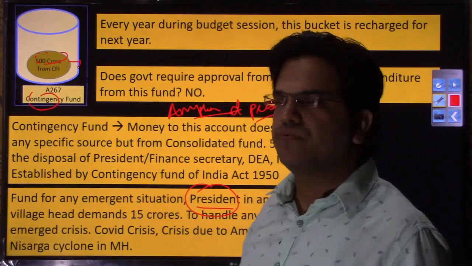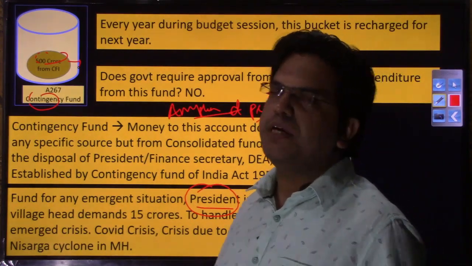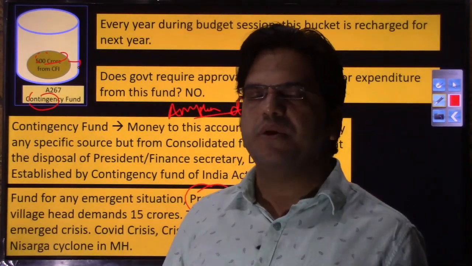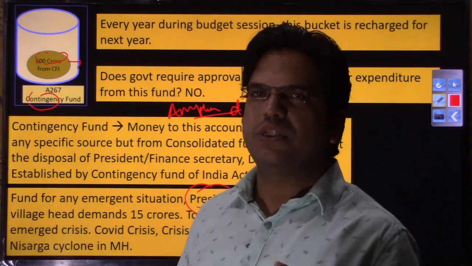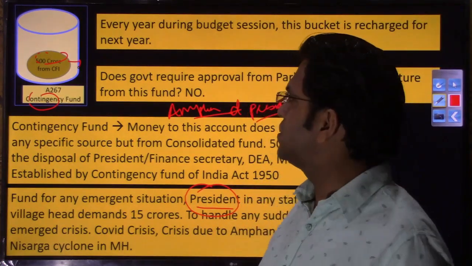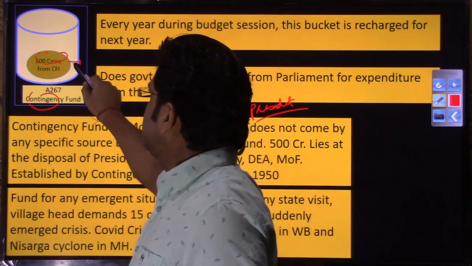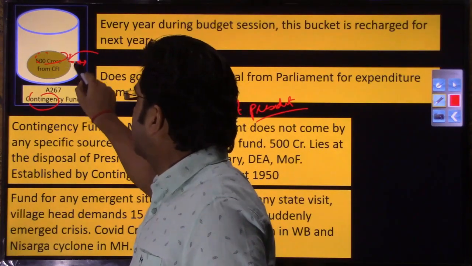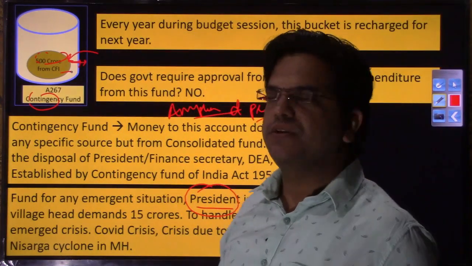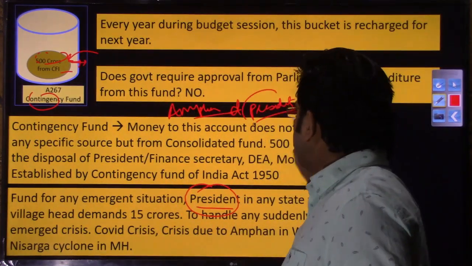What is the source of this fund? 500 crores. So in the public account, we saw that the money was coming from some sources. Then in the Consolidated Fund of India as well, we saw that money was coming from some source. But here the source is not external, the source is internal. This 500 crores will come from the Consolidated Fund of India, and it will lie at the disposal of the president.